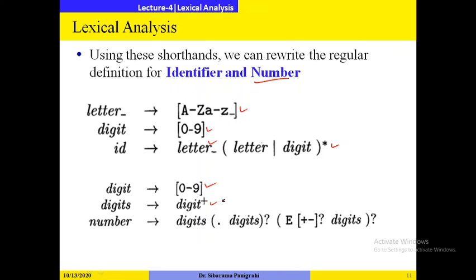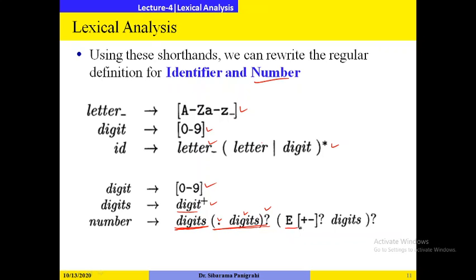So digit plus means what? It represents all combinations of digits from 0 to 9 excluding epsilon. Now the number can be represented like this: digits are mandatory, so there should be at least one digit. Then dot, digits, question mark. Here question mark means the decimal point may be there or may not be there, and if it is there, it will be there one time. Digits represent any combination of 0 to 9. As we have put a question mark, it is optional: either one combination or it may be epsilon.